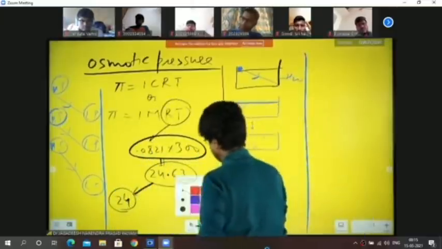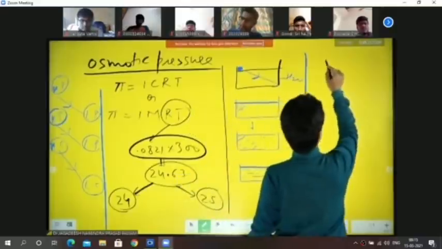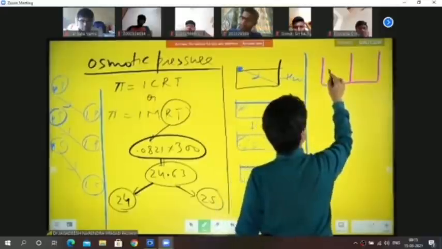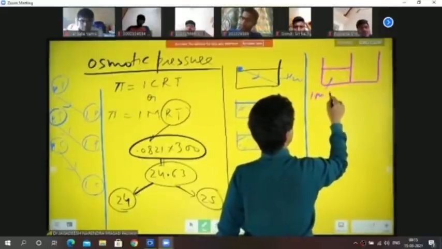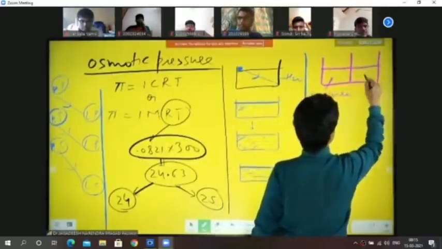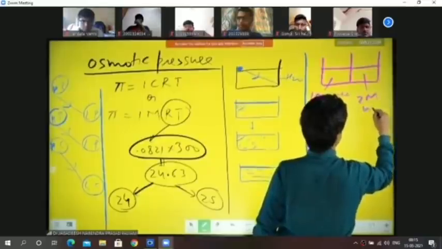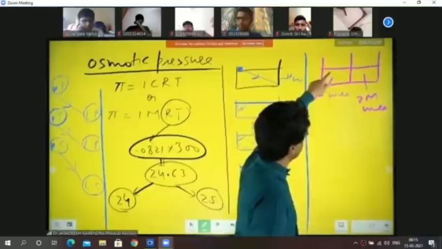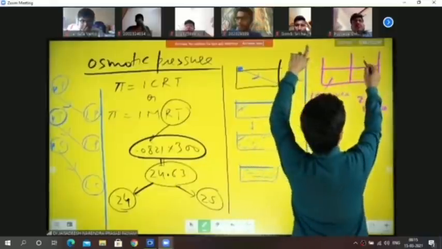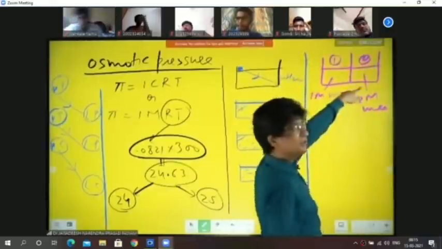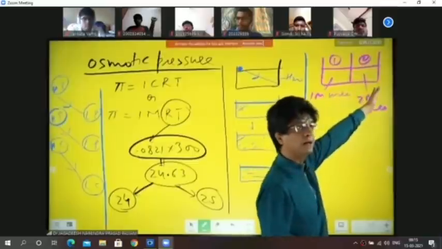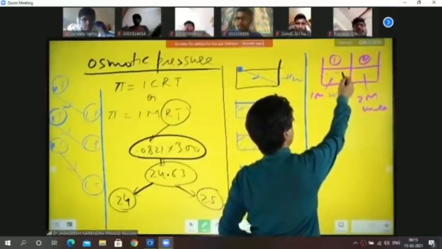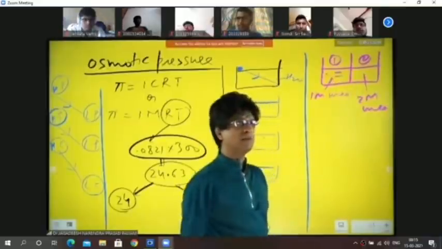Okay. Now see this over here. Now suppose I have two solutions. This is a separation out there. This is 1 molar urea. This is 2 molar urea. So I believe the concentration of urea is more over here. This is the second part. This is the first part. So the concentration of urea is more on the second part. If that is correct, I believe the concentration of water is more in the first container. Agree or not?